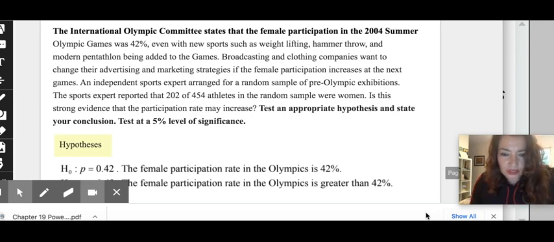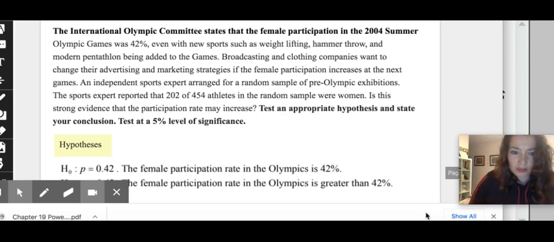Even with new sports such as weightlifting, hammer throw, and modern pentathlon being added to the games, broadcasting and clothing companies want to change their advertising and marketing strategies if the female participation increases at the next games. An independent sports expert arranged for a random sample of pre-Olympic exhibitions.